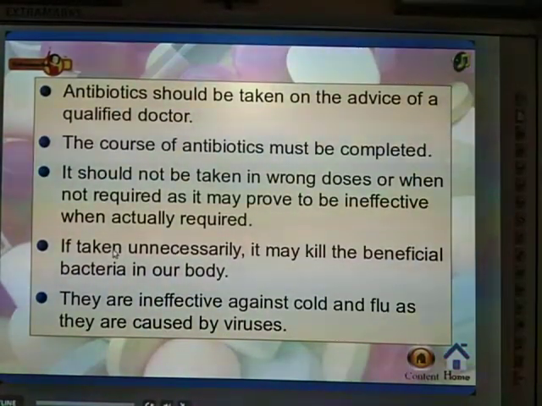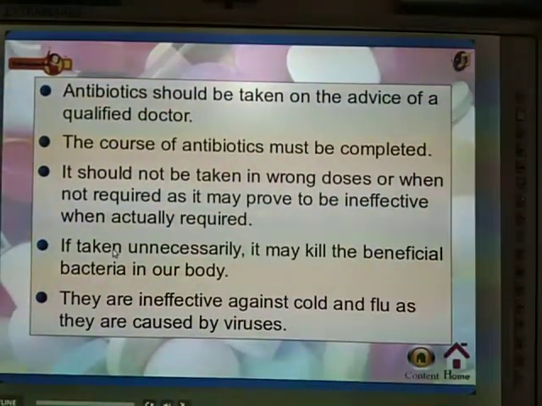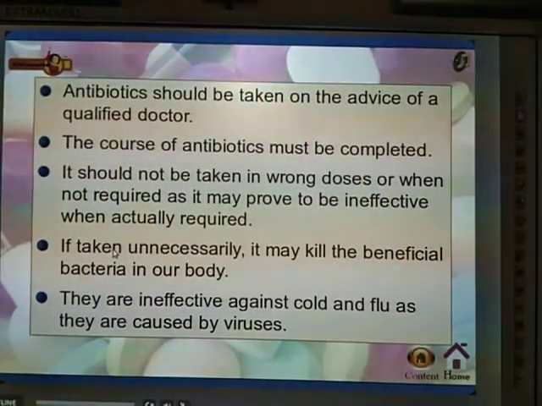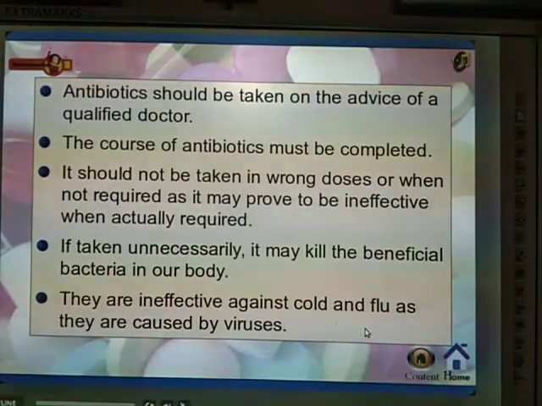Some antibiotics are used only to kill bacteria, not viruses, so this should be checked before taking them, since they are ineffective against cold and flu caused by viruses.